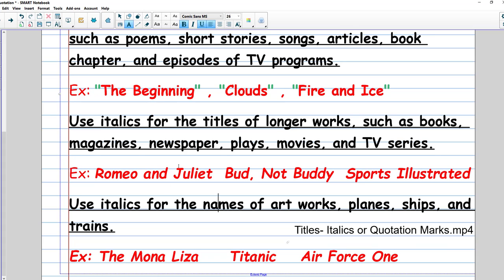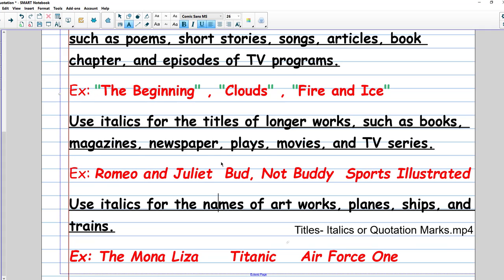Romeo and Juliet. Actually, this is a title or a name of a book or a play. I feel it's a little bit longer than "Clouds," for example. You can observe the difference between them. Bud, Not Buddy, also a title. Sports Illustrated, which is also like a TV series.